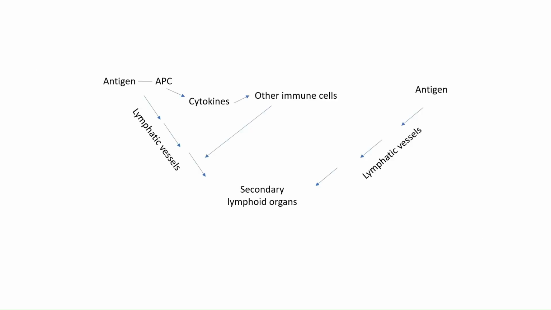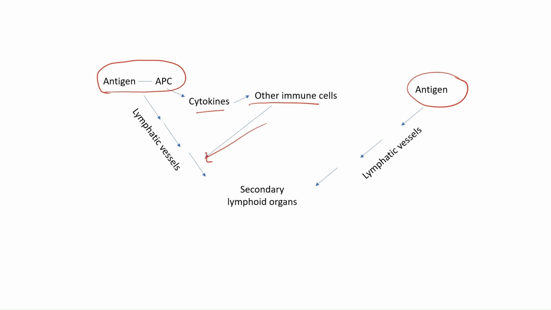Now this is the overall presentation of what we learned so far. Whenever any antigen enters our body, either it will bind with some antigen presenting cell or it will remain isolated. If it binds with an antigen presenting cell, this cell will release some cytokines which will activate the other immune cells, and these cells will also then enter the lymphatic vessels.